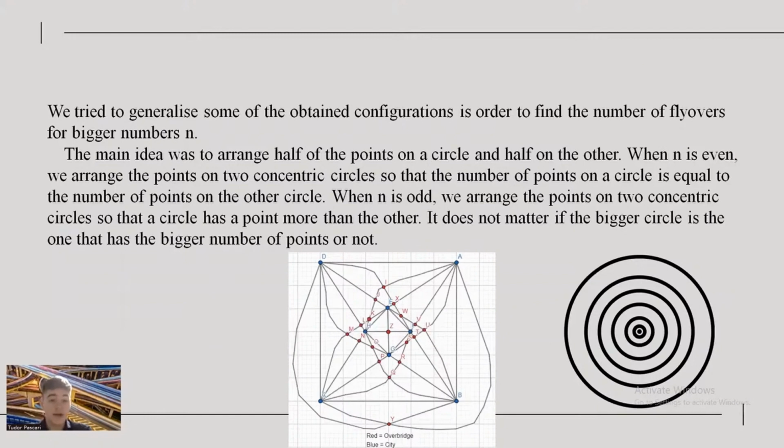We tried to generalize some of the obtained configurations in order to find the number of flyovers for bigger numbers n. The main idea was to arrange half of the points on one circle and half on the other. When n is even, we arrange the points on 2 concentric circles so that the number of points on a circle is equal to the number of points on the other circle. When n is odd, we arrange the points on 2 concentric circles so that one circle has a point more than the other. It does not matter if the bigger circle is the one that has the bigger number of points or not.